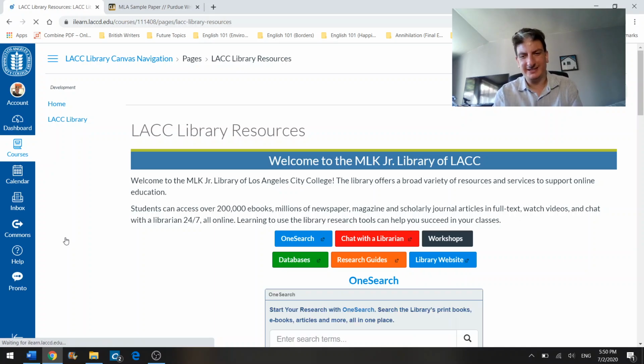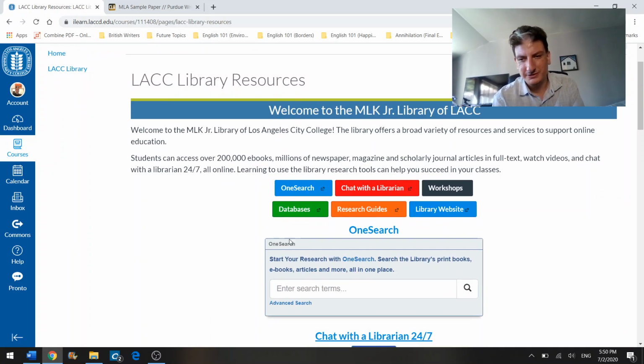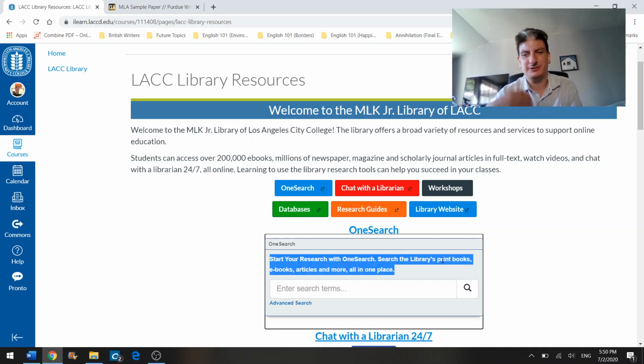If you click LACC Library, you'll see that there's a thing called OneSearch, and OneSearch essentially lets you look at all the print books, ebooks, articles, and everything all in one place, which is really helpful. So if you're looking for a topic, this is probably the best place to go. When you want to chat with a librarian, try to do something in advance. You can always ask me, or you can ask the embedded tutor Susie for help, and people in the Writing Center.